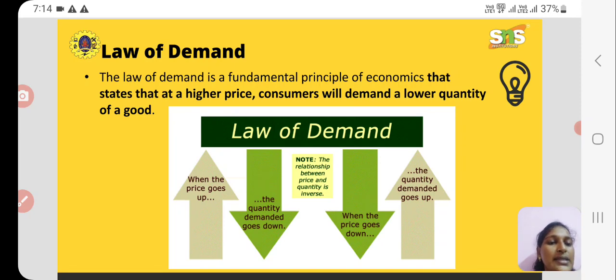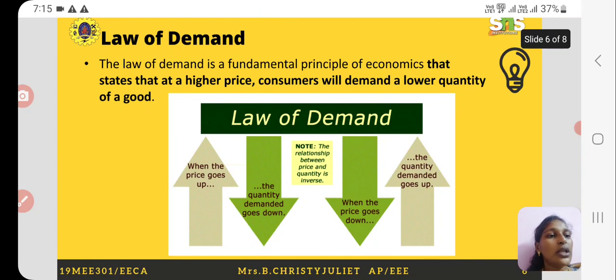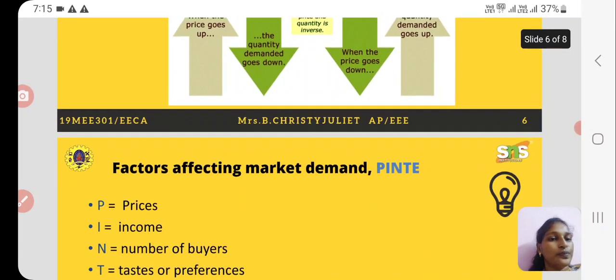So the law of demand states that when the prices go up, the consumers' willingness to purchase that product will be reduced. When the price drops, the quantity demanded by the consumers will be more. So when the price goes down, the consumers will go in search of the product and they will buy more.